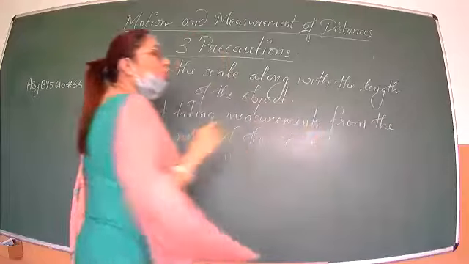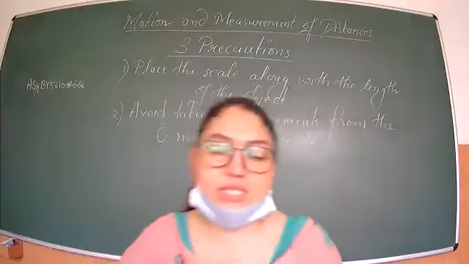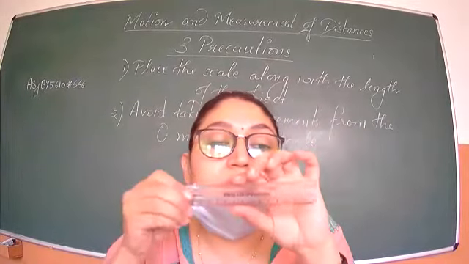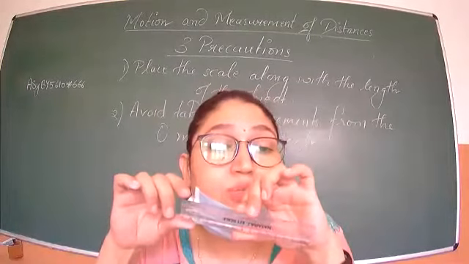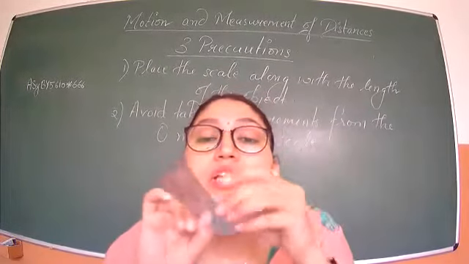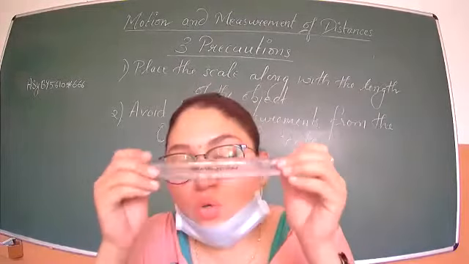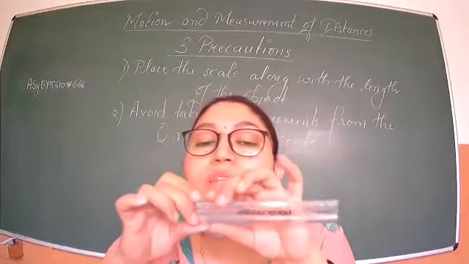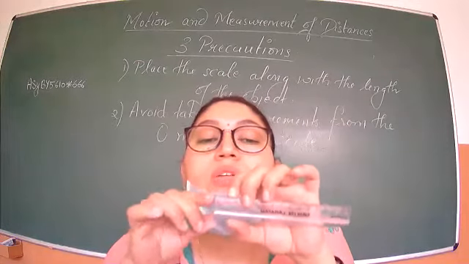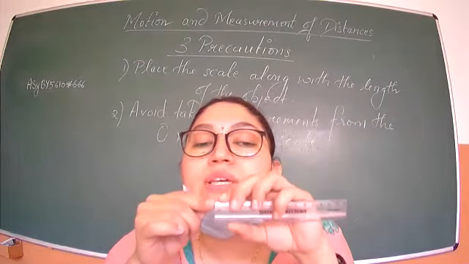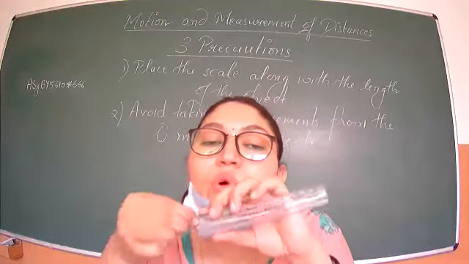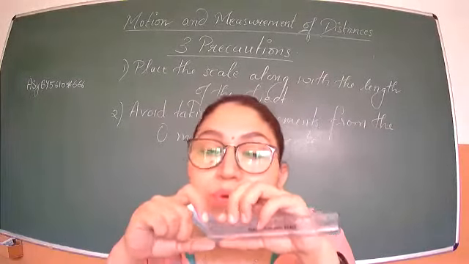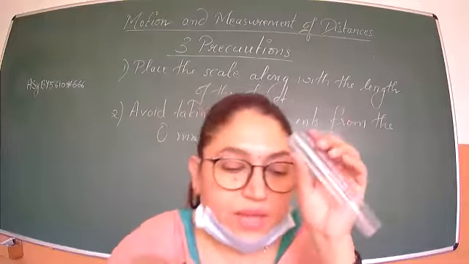Now, why avoid measuring from the zero mark of the scale? Because sometimes it is an old scale, and sometimes the scale has broken ends. So it is always good to measure the length of the book from the point one. Don't measure from the very beginning of the scale, because it might have broken ends, or it is an old scale where the marks are not seen properly.